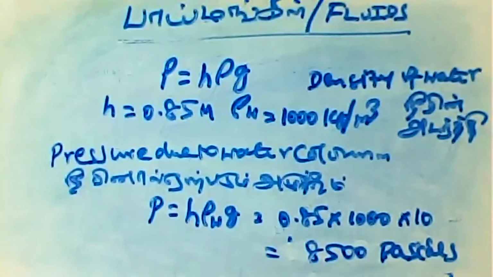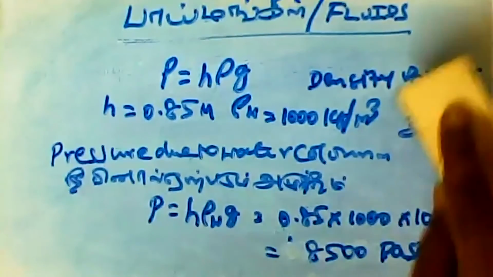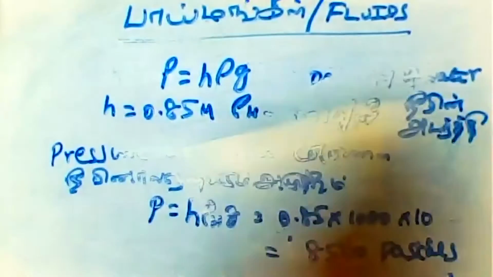Now, the pressure due to the kerosene column also we can find. So here also the data are the same. The formula is the same. Only thing is height is the same, because height of the liquid column, both the things are 0.85 meters only.